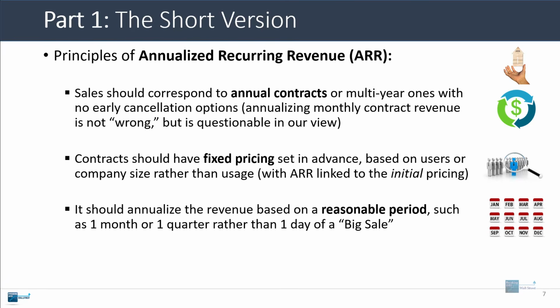Another requirement is that the ARR should be based on annualizing the revenue over a reasonable period, such as taking 1 month of revenue or 1 quarter of revenue and then multiplying by 12 or 4.